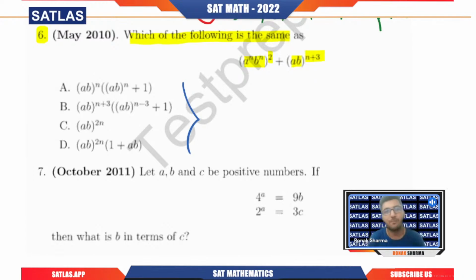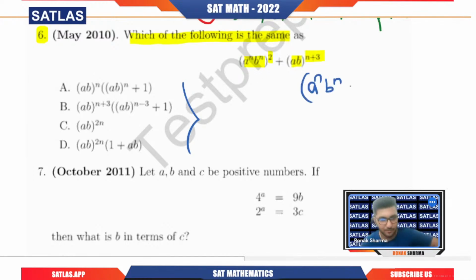Trust me, you can find this in any question based on simplifying an equation, or where they give you some expression and you have to choose the correct option. Now we have a raised to power n, b raised to power n, squared, plus ab to the power n plus 3.